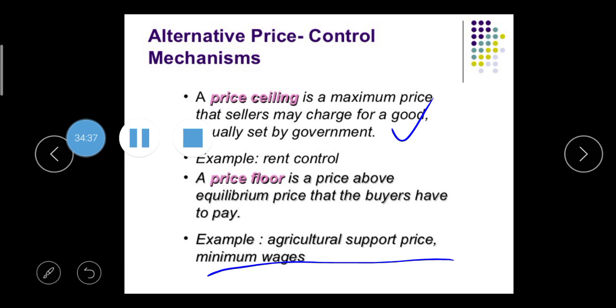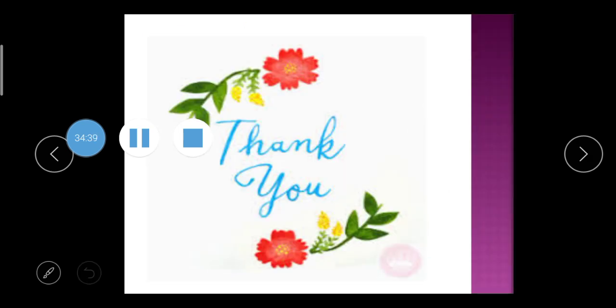Okay, so thank you so much. Here our unit number 1 part 2, regarding the theory of supply, the theory of demand and the theory of the equilibrium of demand and supply, is completed.